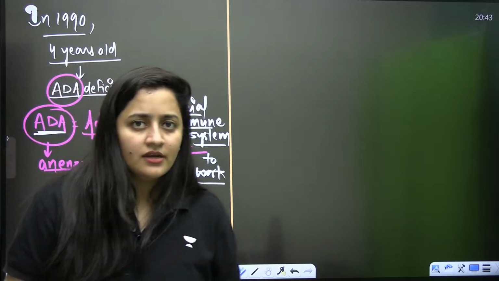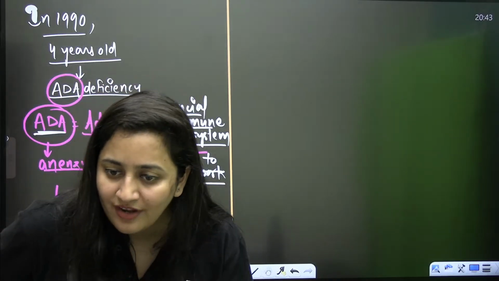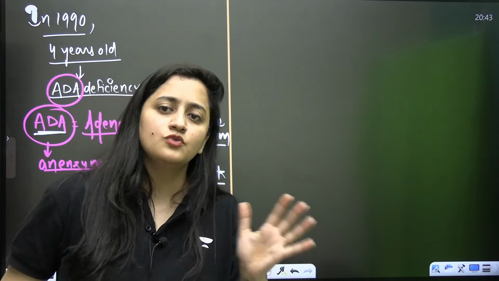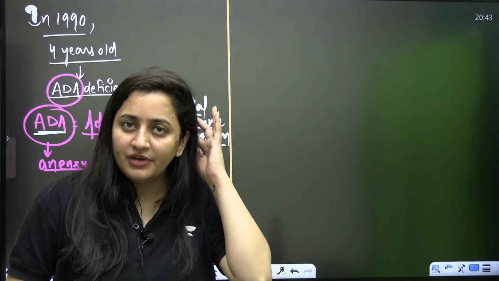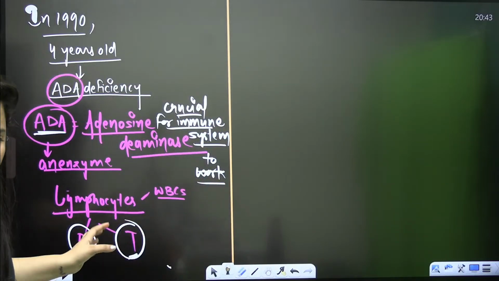If this enzyme is not there in our body, we do not have the lymphocytes. No lymphocytes means no immune system. Neither the cell-mediated immune system will work, nor the antibody-mediated immune system will work. Are you getting it?